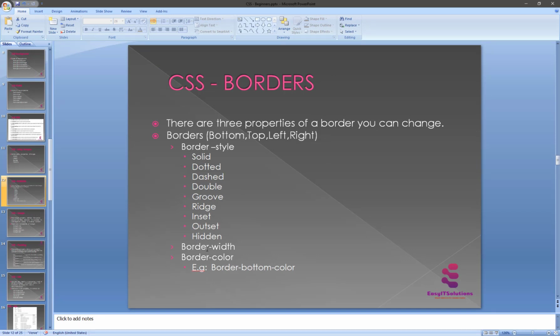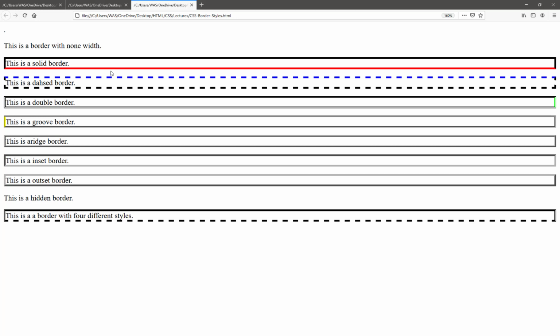About the border width and border color, I have set these also. For the bottom border I have set the color red, the second one dashed with color blue, the third one the right side color green, and the left side groove, the left side I have set yellow.